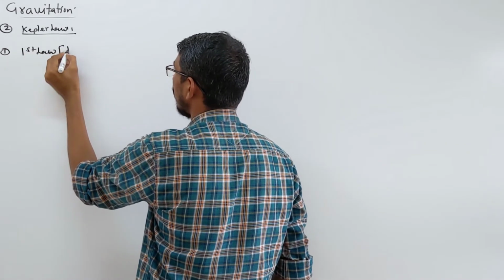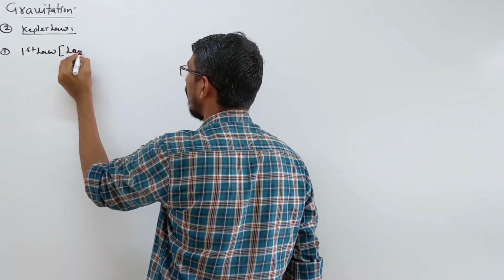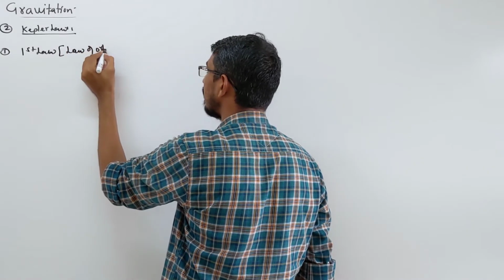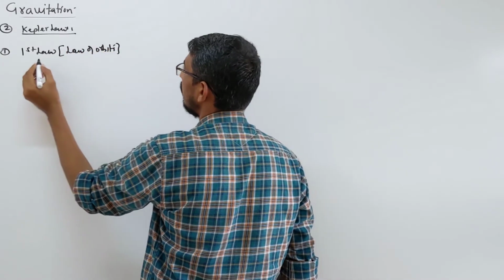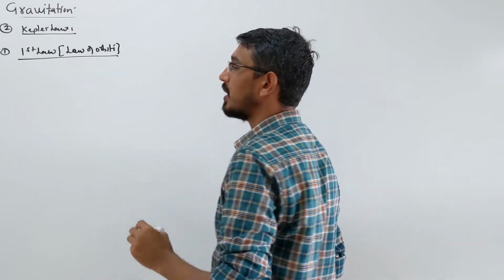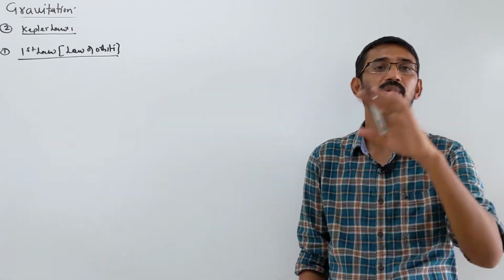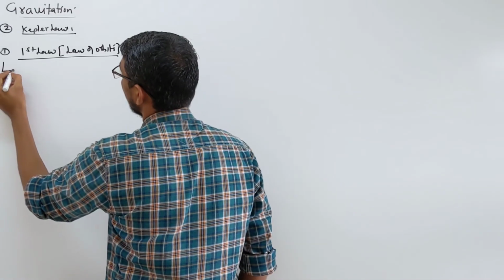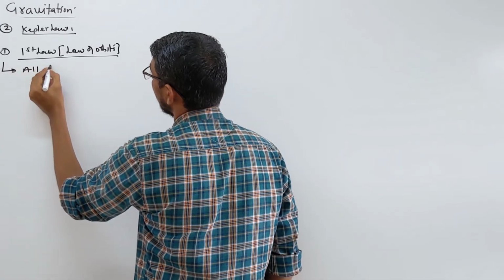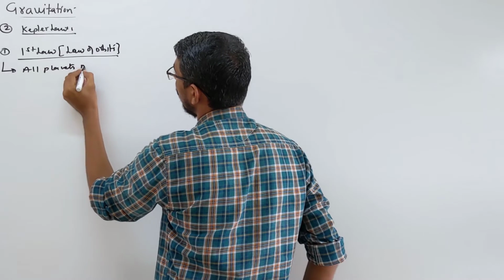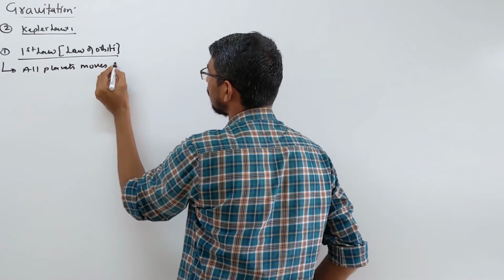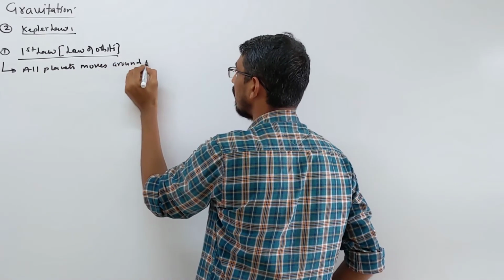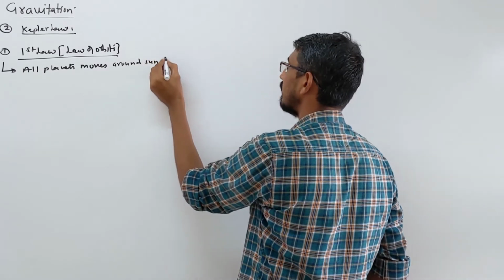The first law is also called the law of orbits. In this law he talked about the shape of the orbit in which the planets are moving around the sun. He says that all planets move around the sun in elliptical orbits.